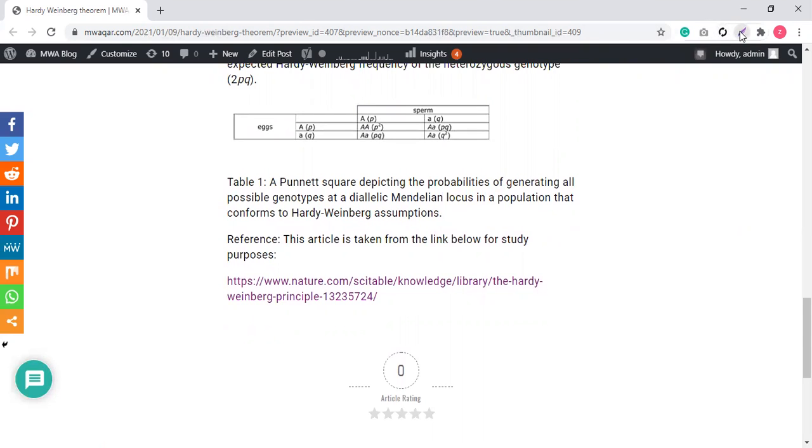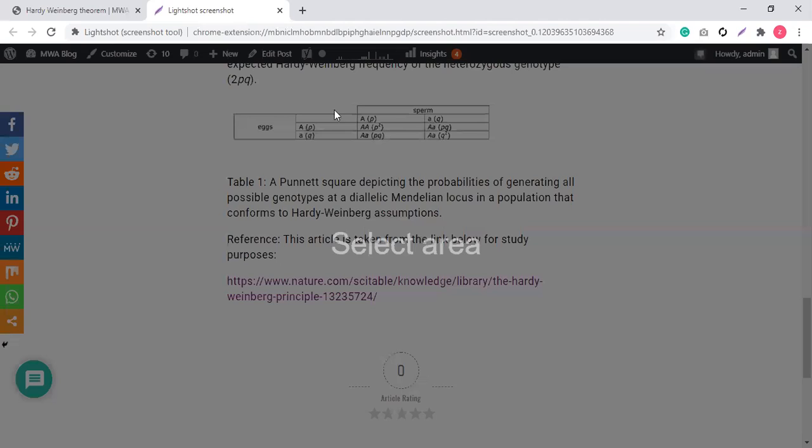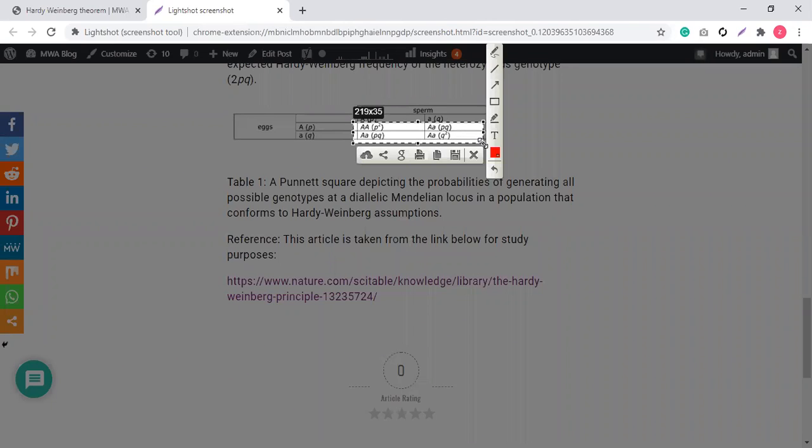Let me show you again. P square is homozygous dominant. Heterozygous PQ, heterozygous PQ, this is also heterozygous PQ. PQ plus PQ means 2PQ: P square, 2PQ, and Q square.